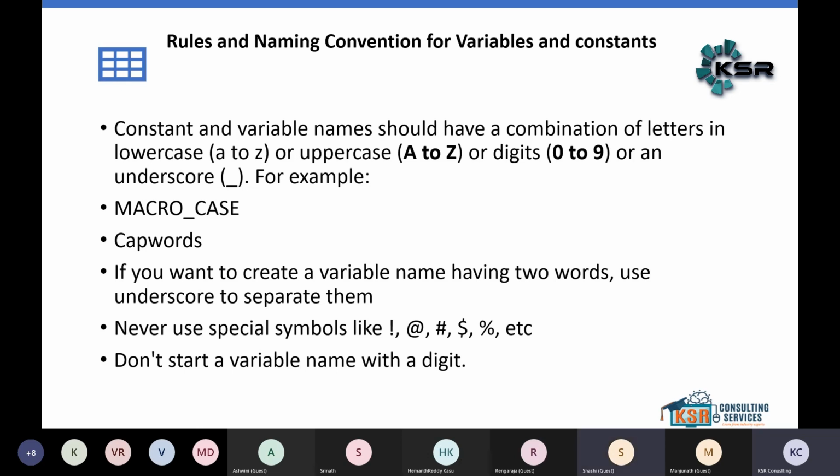The name should be a combination of lowercase letters, uppercase letters, digits or underscore. If you want to create more than one word, always use the underscore. We never use special characters except underscore. Do not start with digits. And one more important point is,